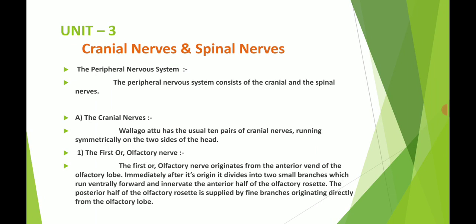Firstly, we are seeing the cranial nerves. Wallago attu has the usual 10 pairs of cranial nerves, which run symmetrically on the two sides of the head. The head consists of the cranium, that is the brain, and the head has the cranial as well as the spinal nerves.